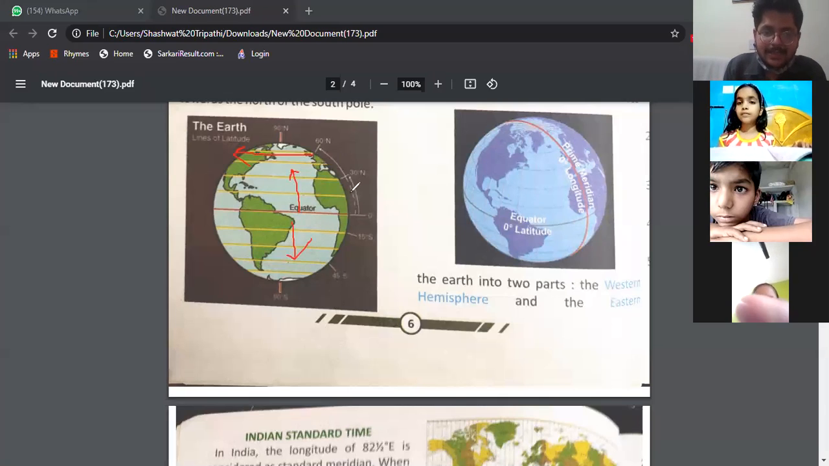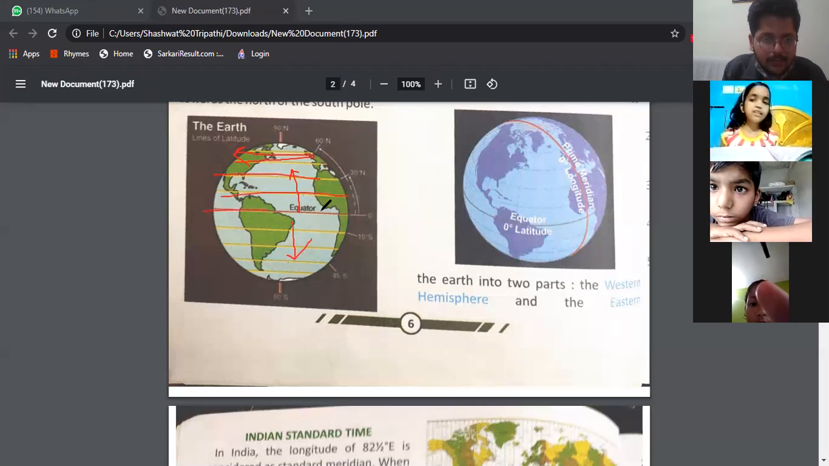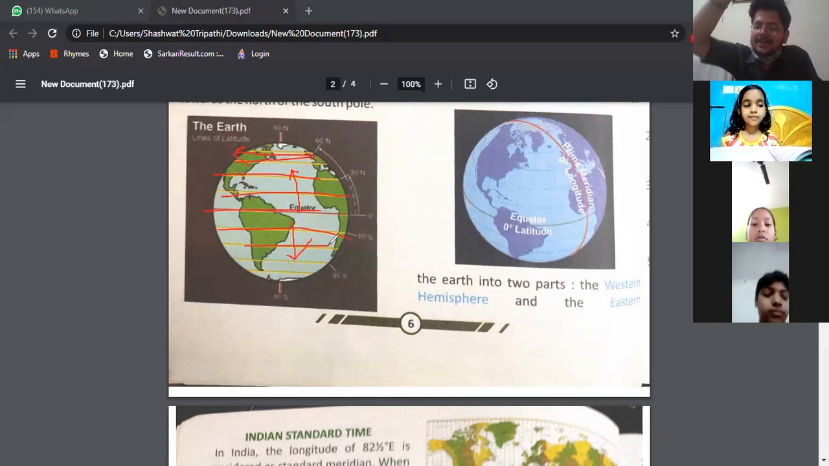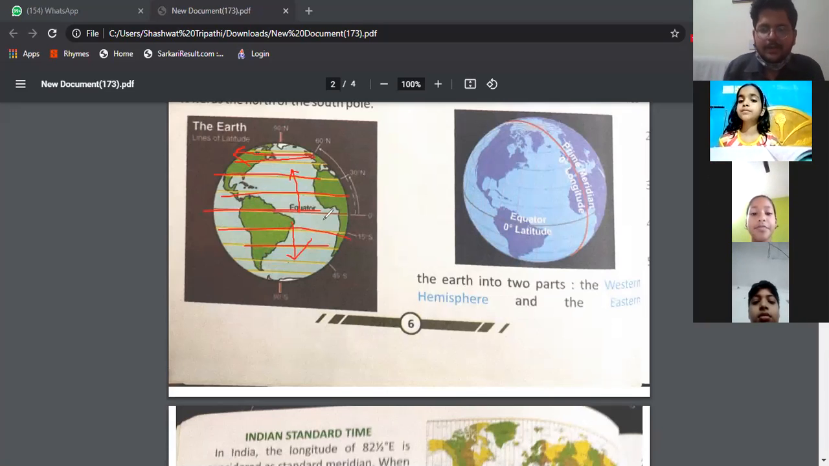And you know, these lines are drawn from east to west, and these lines never meet each other. See, are they meeting somewhere? No, na? Yes, sir. Sir, voice is not clear. Check your internet connection. See, these lines, are they meeting somewhere? No, na? So these lines are called parallels of latitudes. They are drawn from the equator upwards and downwards, both the sides they are drawn. Understood?